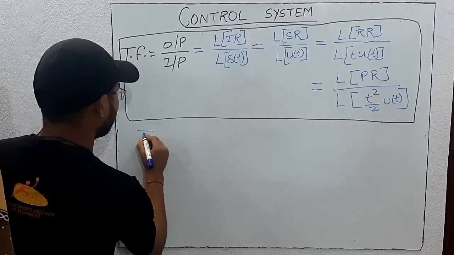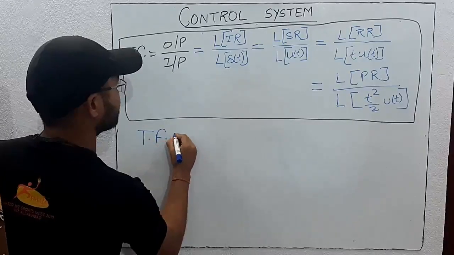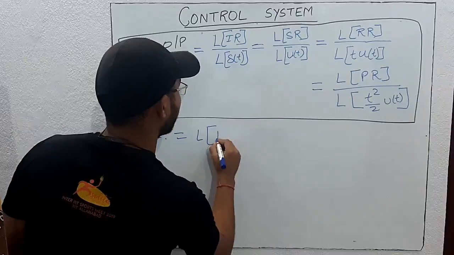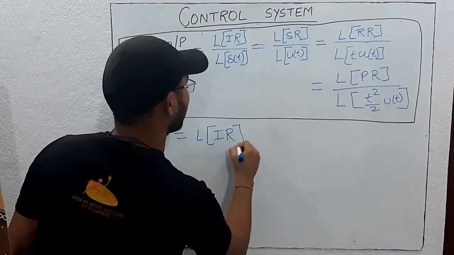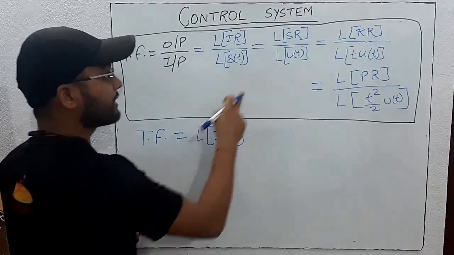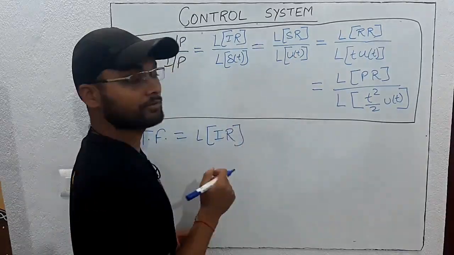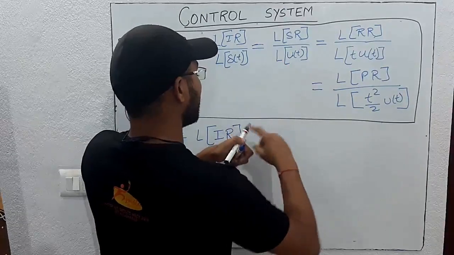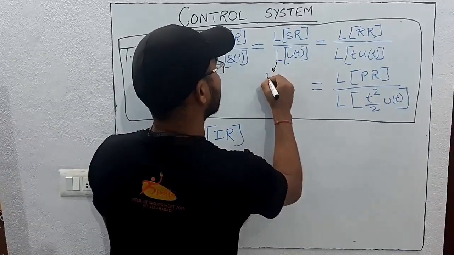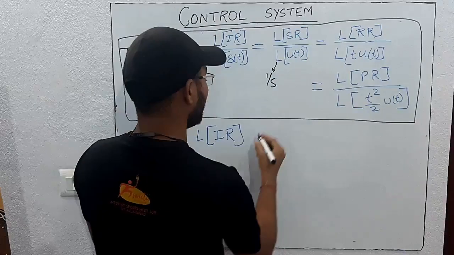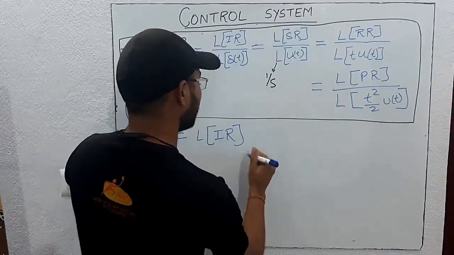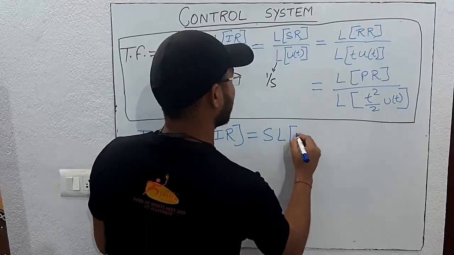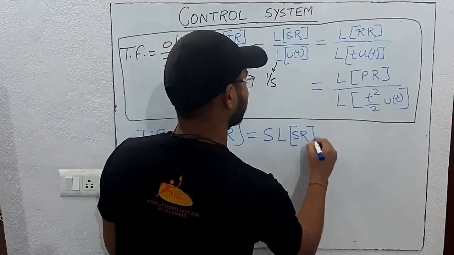We have taken the output response in the numerator and the input response in the denominator. So for the impulse input, it will be the Laplace of the impulse response. For the unit step, we know the Laplace is 1 by s, so this s will go to the numerator, and it will be s times the Laplace of the step response.